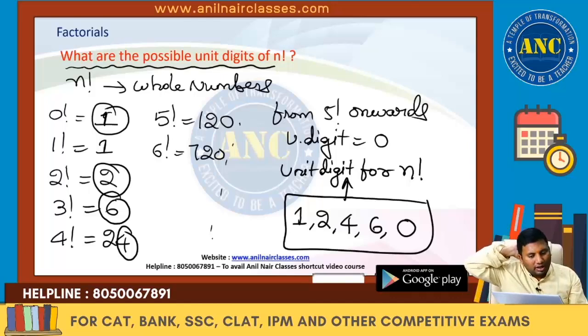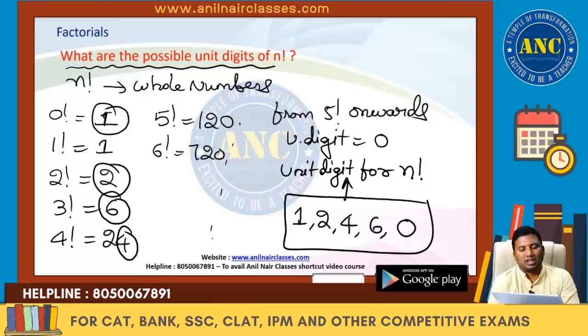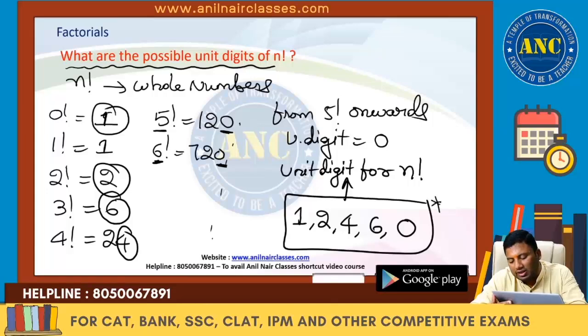Possible unit digits for n factorial are 1, 2, 4, 6 and 0. I hope the idea is clear. They are 1, 2, 4, 6 and 0 because from 5 factorial onwards the unit digit is 0. In the previous cases I got different values: 1, 2, 6, 4. From 5 factorial it is 0. So the possible unit digits are 1, 2, 4, 6 and 0. Very good question to tell all the possible unit digits for factorial.